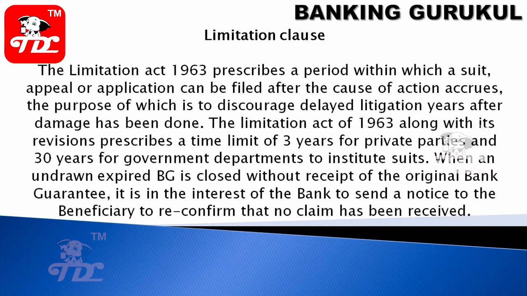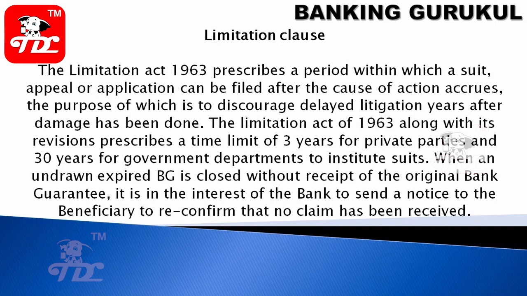Limitation clause. The Limitation Act prescribes a period within which a suit, appeal or application can be filed after the cause of action accrued, the purpose of which is to discourage delayed litigation years after damage has been done. The Limitation Act 1963, along with its revisions, prescribed a time limit of 3 years for private parties and 30 years for government departments to institute suits.